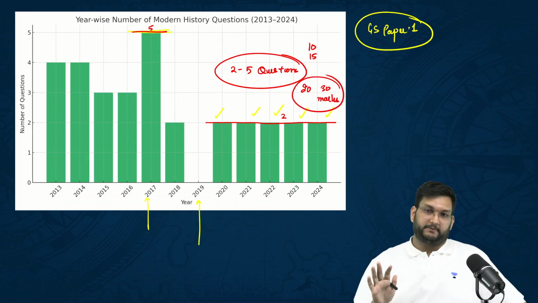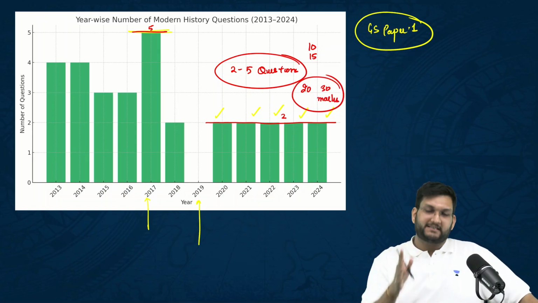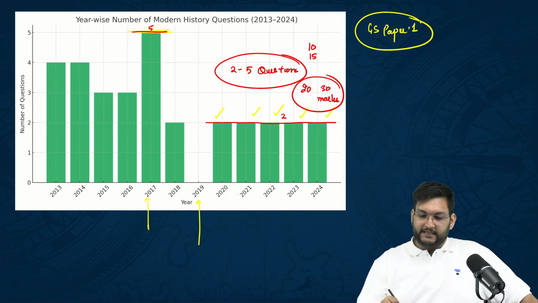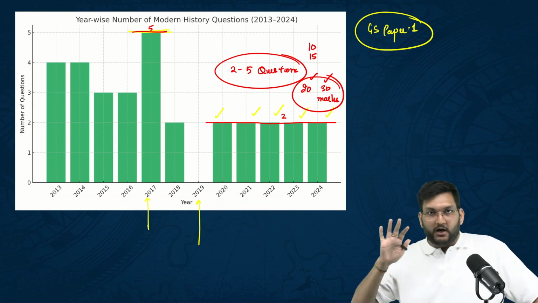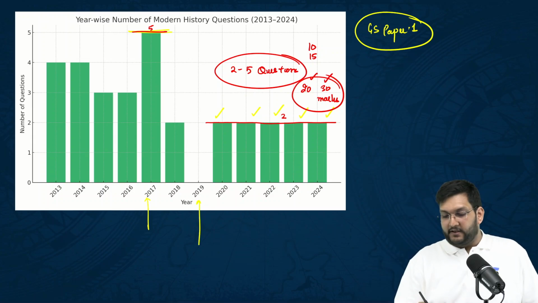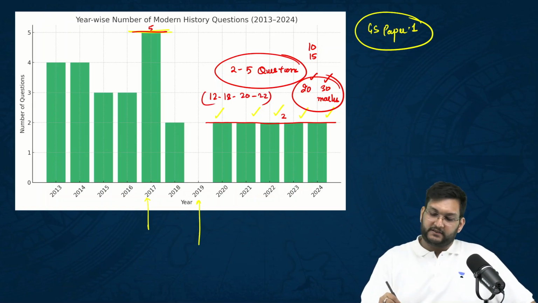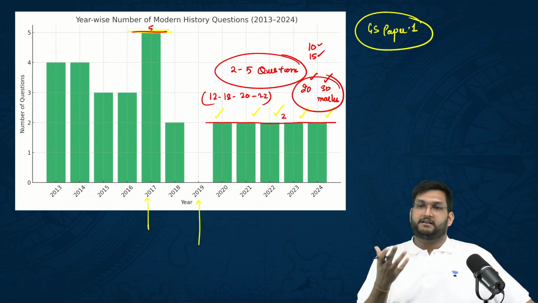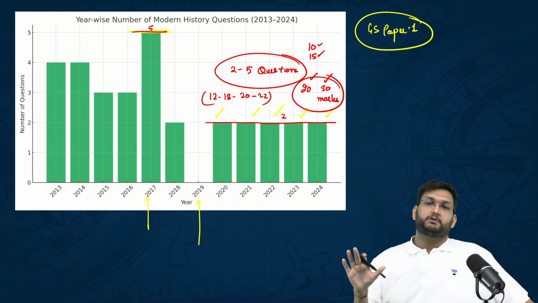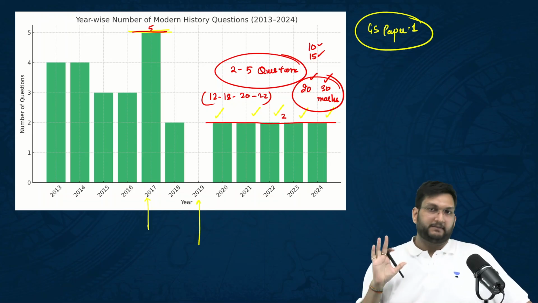Very, very important. And if you have a good understanding, out of these 20 or 30, you can easily get 12 to, you can say, 18, 20, 22 marks according to your understanding. Meaning, on average, if you're getting 50% here and 50% there, which is standard marking, you'll easily be able to get good marks in GS paper 1.